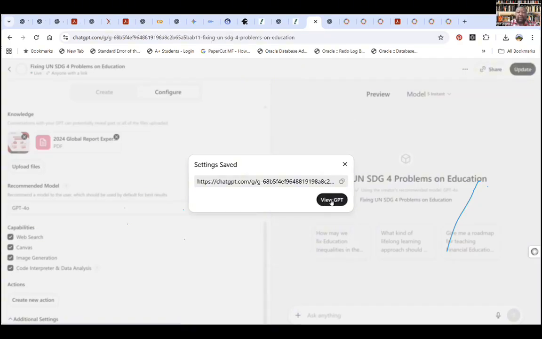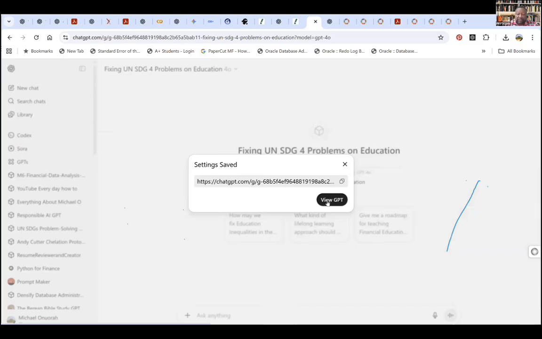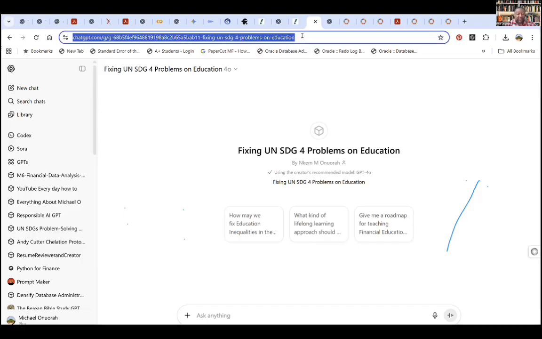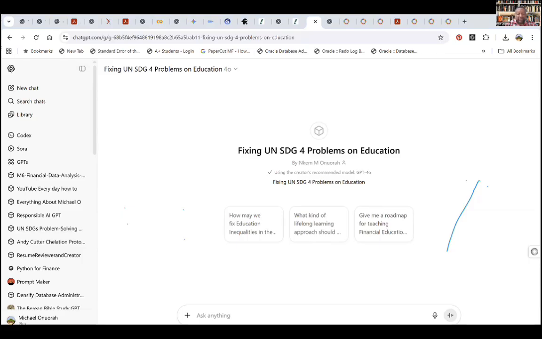So the GPT is published and I can view the GPT. I think it's ready now. And so whenever you want to use your large language model to get answers, you have to create a GPT and then personalize it. I would share this GPT right away, let me share it with you, Tayo. You can just try it out and see. I just shared it with you. You can try opening it and see if it opens on your end. You can share with anyone. But that's really how it works.